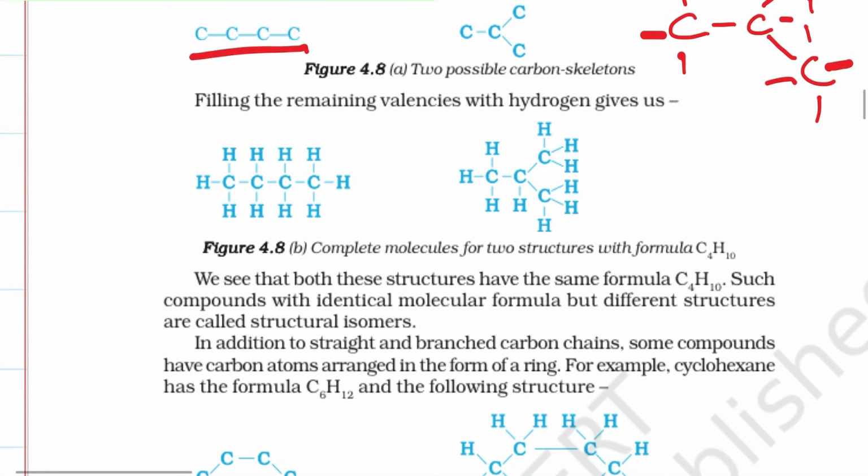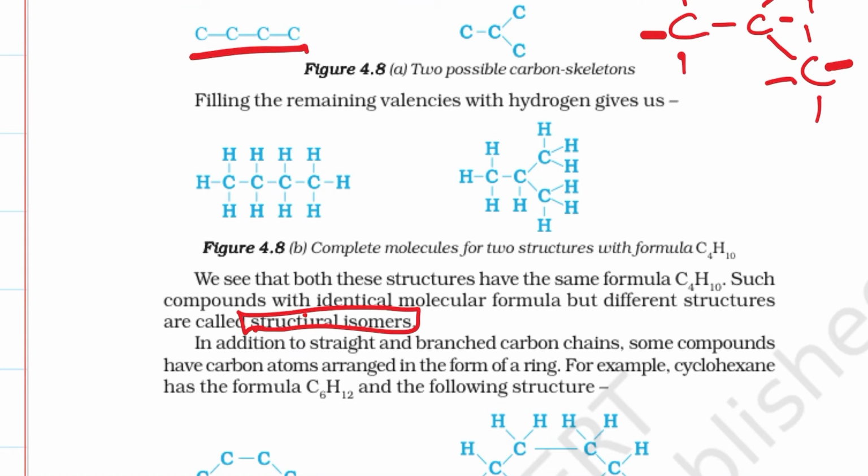Now here there is a branching, because we can see that both the structures have the same formula C4H10, but their structures are different. Such compounds with identical molecular formula but different structures are called structural isomers.